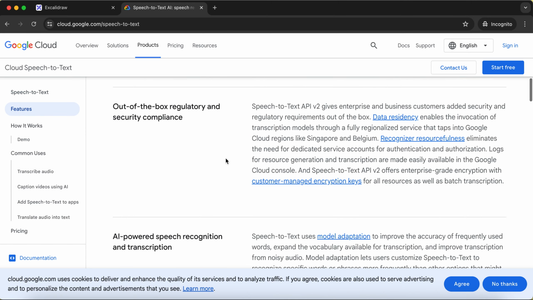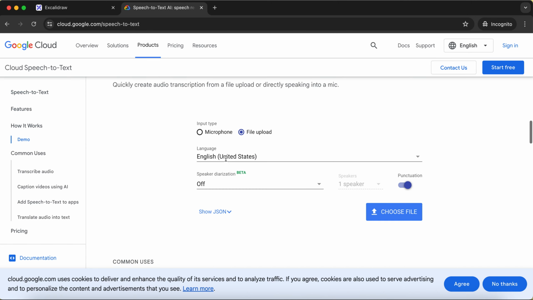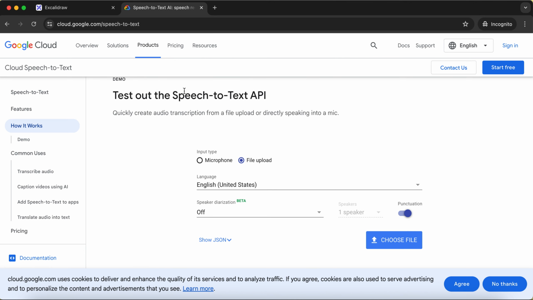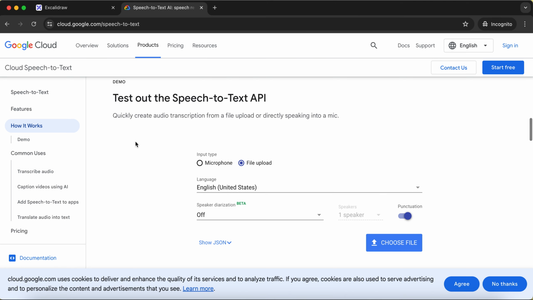The way we consume this service is by using APIs, and here is a demo that you can try. I'm going to give this URL in the description box.